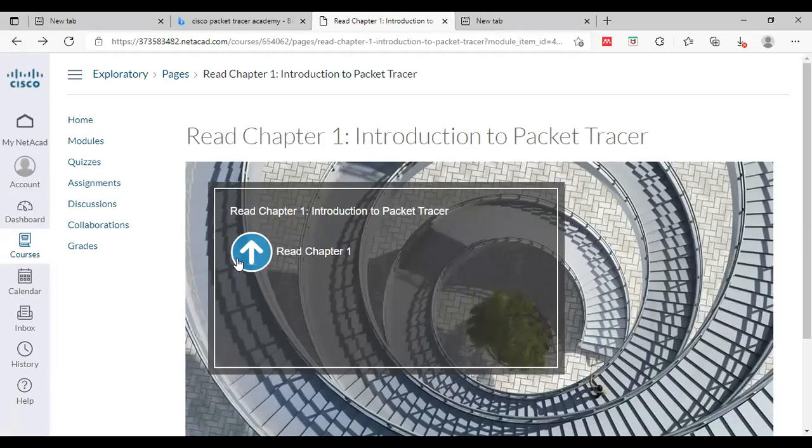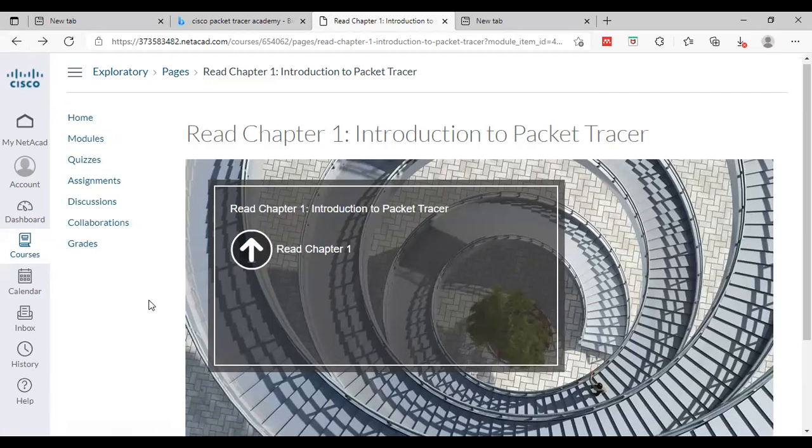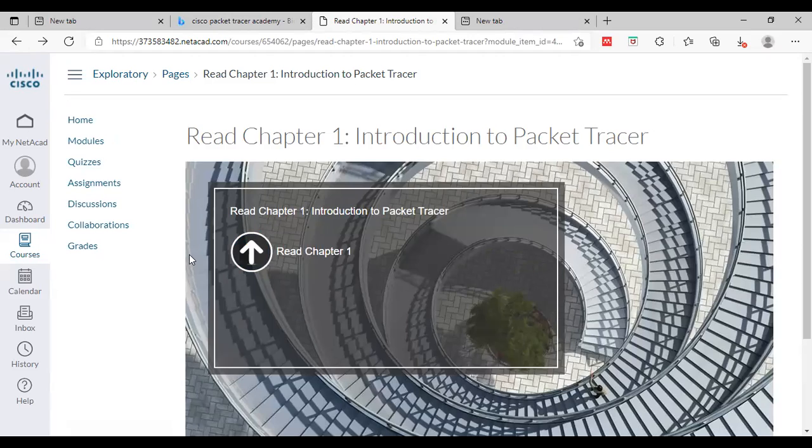So these are all the chapters that we need to complete, and one by one we are going to discuss each chapter, right? Then we will have a quiz, right? We have an exam. Two modules are there for that. After successful completion, you have to score more than 70, and if you score more than 70, then you can easily have a certificate from Cisco, right? Then you have successfully completed your Cisco Packet Tracer course, right?